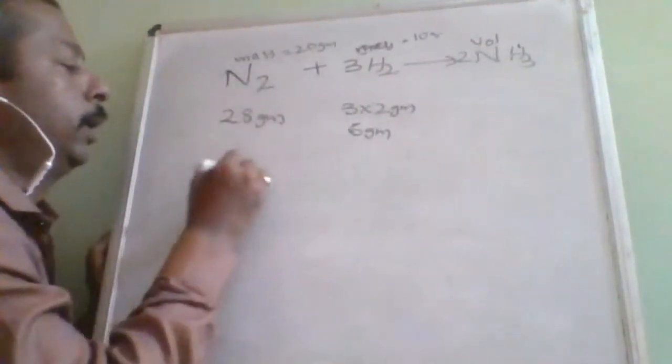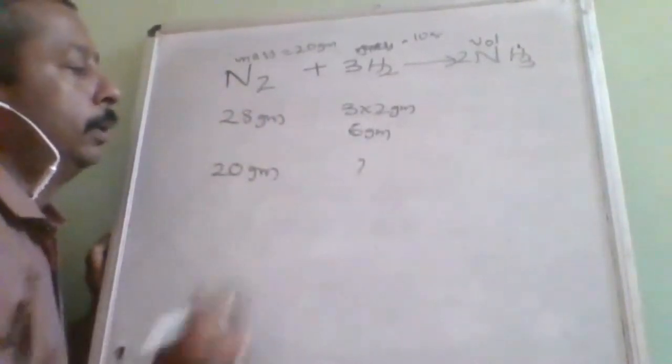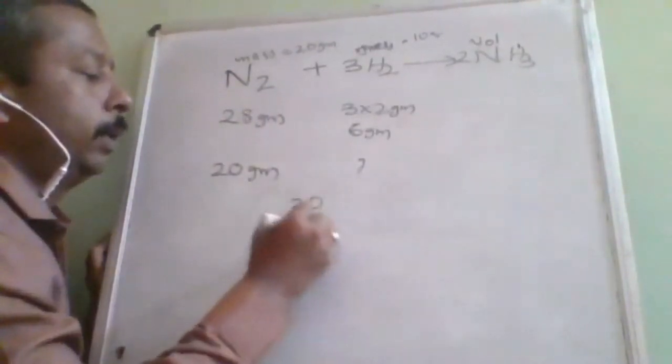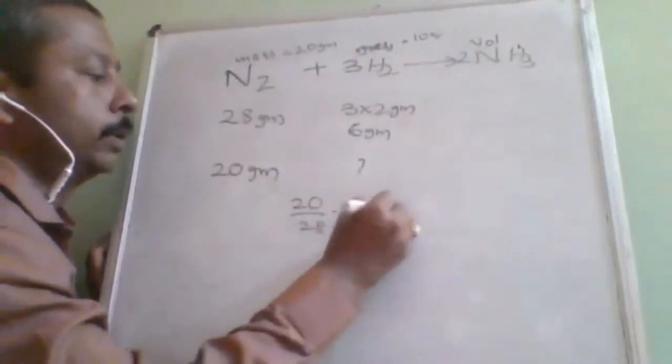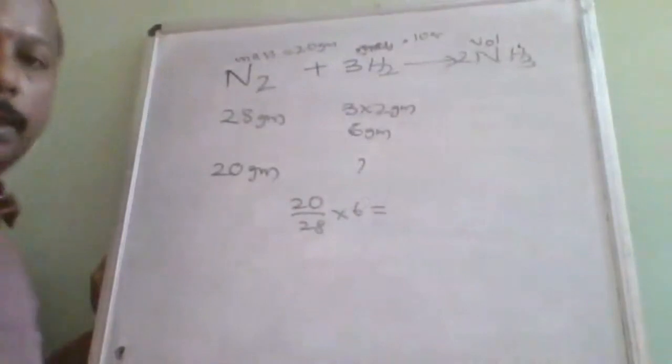So, 20 grams of nitrogen requires how much? Okay. So 20 divided by 28 into 6 grams is required.